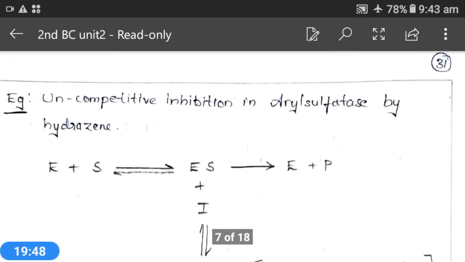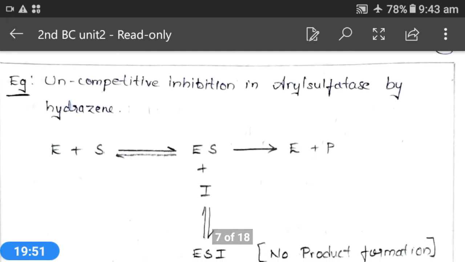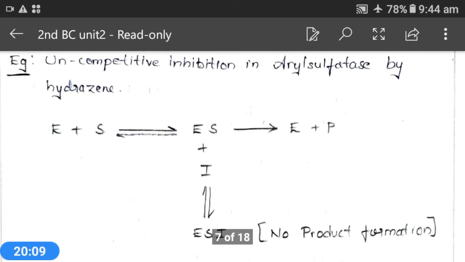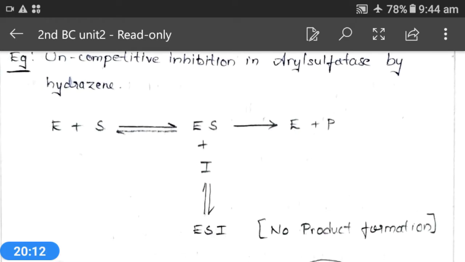But in irreversible inhibition, the inhibitor will bind covalently with the enzyme, and there will be no removal of the component. Even if it is removed, the enzyme will not show any catalysis. Once this particular enzyme comes in contact with the inhibitor, it will not show any enzyme catalysis again, whether the inhibitor is removed from its surface or not. Hope you got the point.